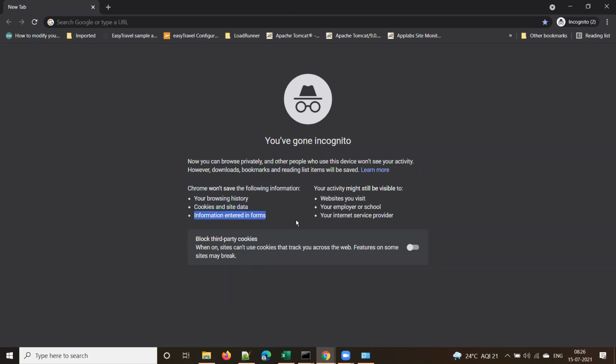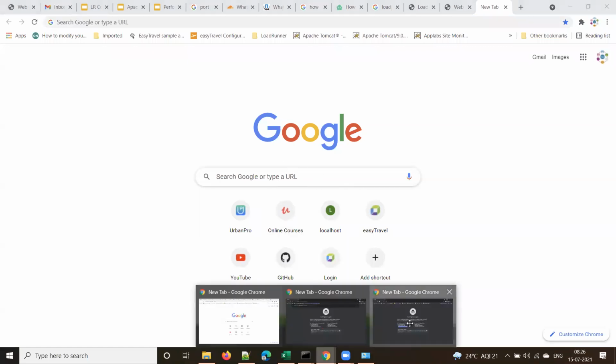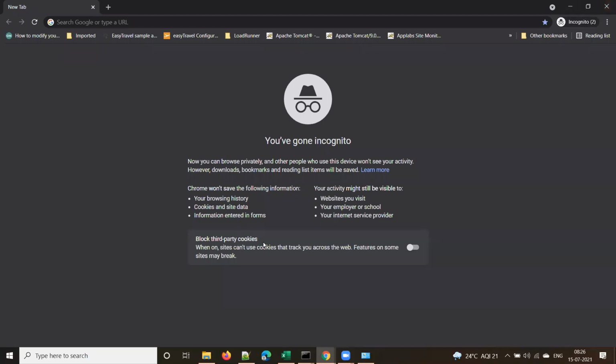Sometimes you fill in some form. The next time you visit some other website, suppose you filled in your address somewhere, and there is an address field, you will see it suggested. Did you observe that? That is because the data you entered in the form is saved in the normal browser, somewhere in the browser cache. But when you are using a private browser, the information entered in forms will not be saved.